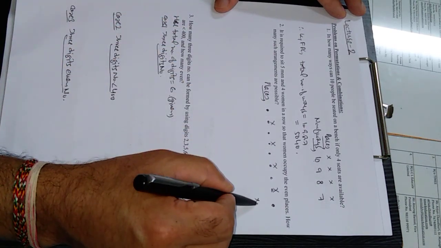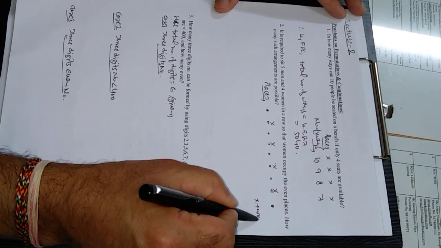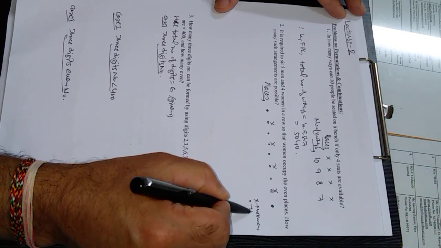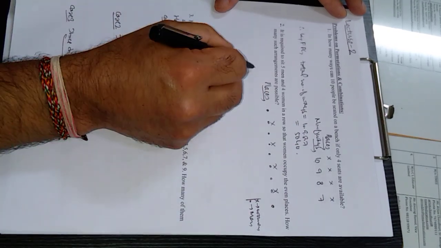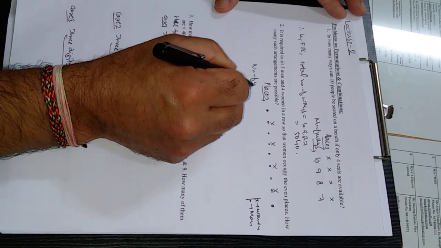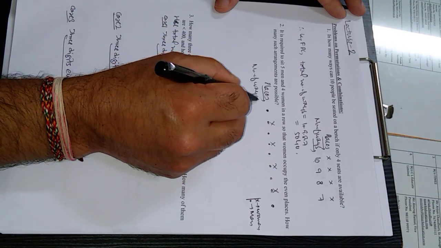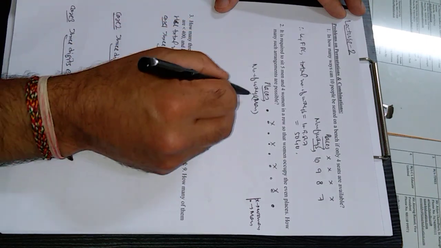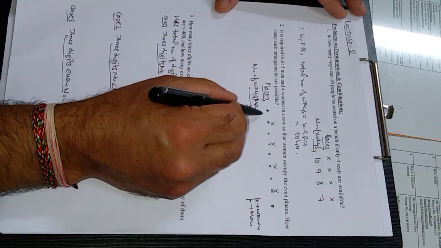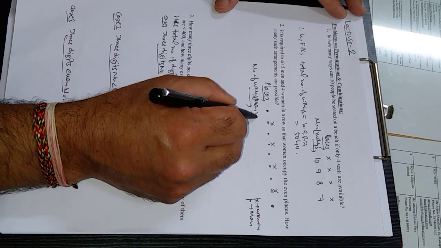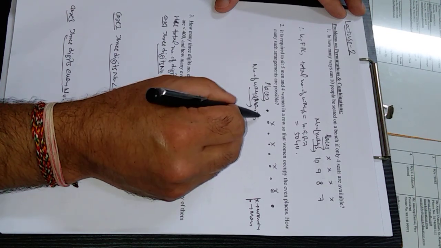So cross means women and dot means men. Number of ways for filling each place of men. Let's see. The first place of men can be filled in 5 ways, as any one of the 5 men can be placed here.